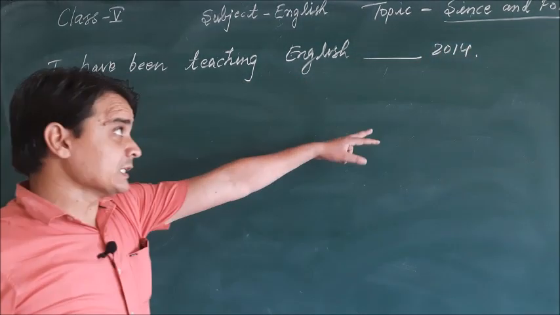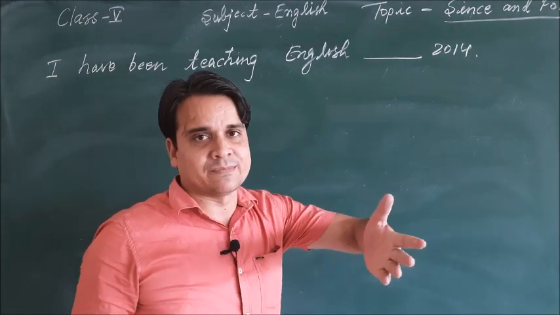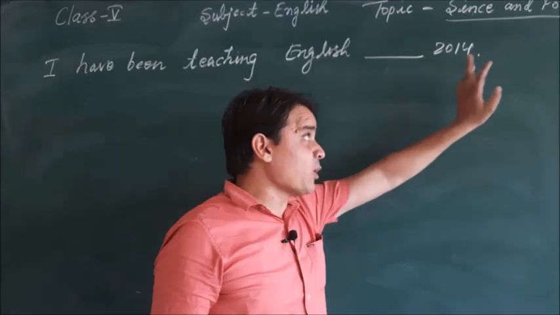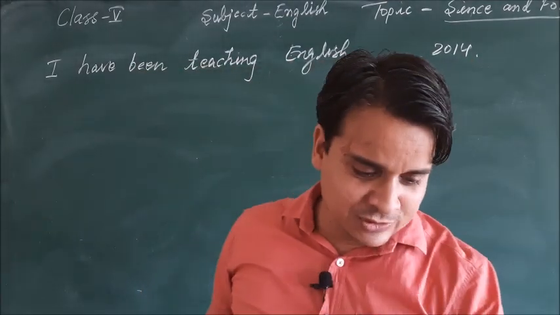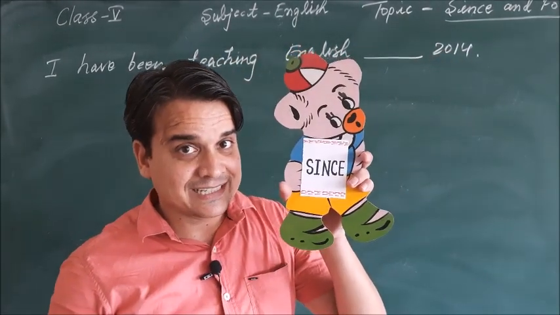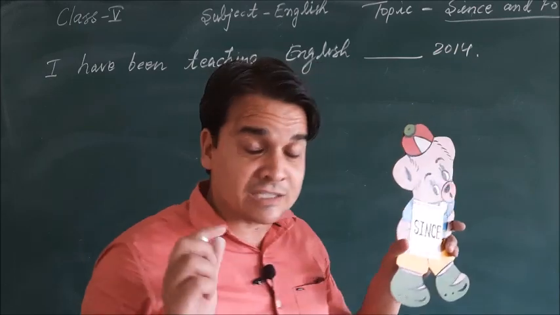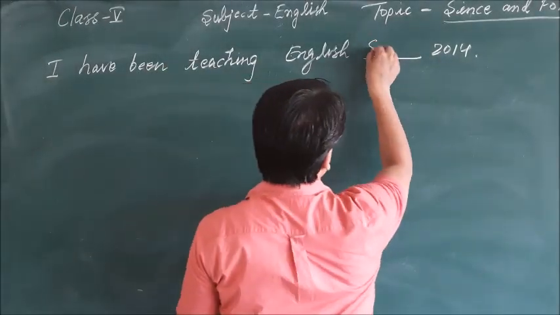Okay, so you see 2014 is the specific point of time. It is denoting the point of time. So for point of time, we need to use the preposition since, because it is telling about the specific point of time. So here we will use since.